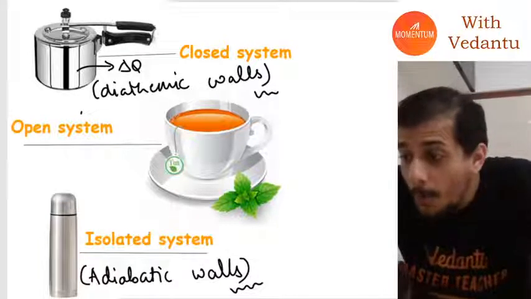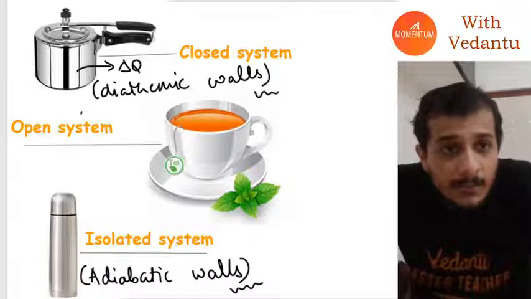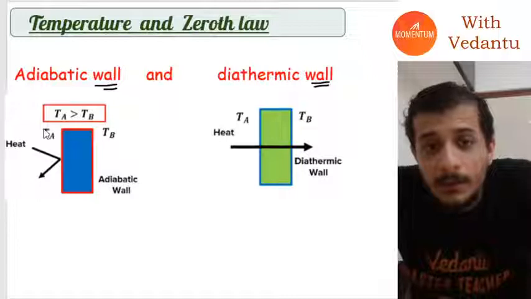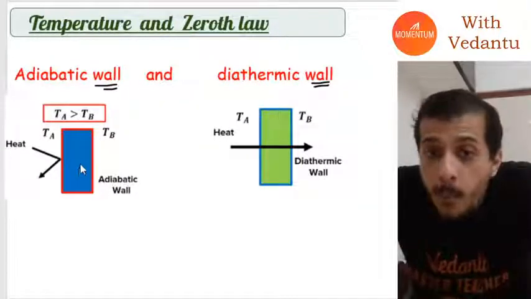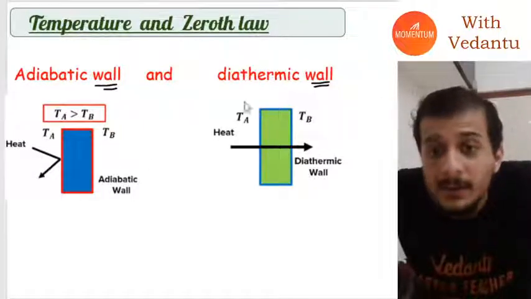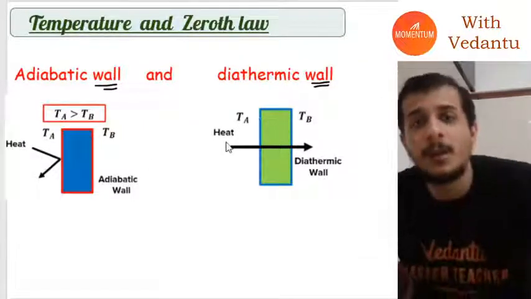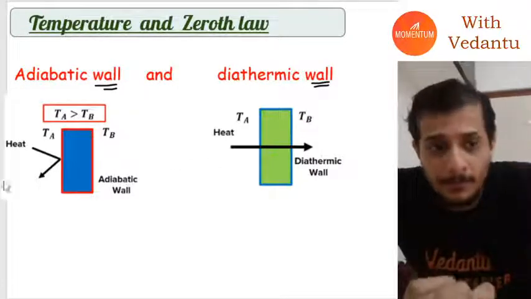So I hope everybody understands the difference. If there is a temperature difference, the adiabatic wall will not let heat pass through it. But the diathermic wall will be like, go, go, go, man, go. That is the difference.